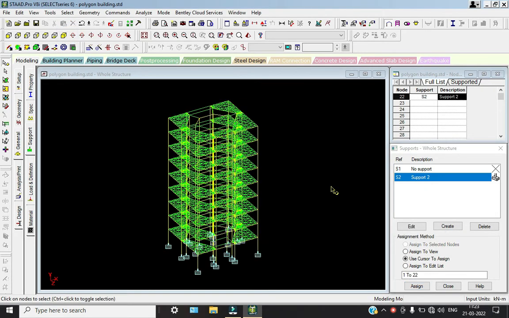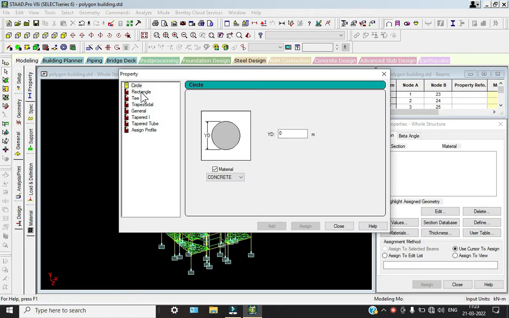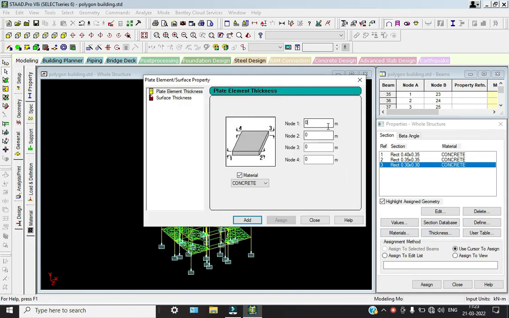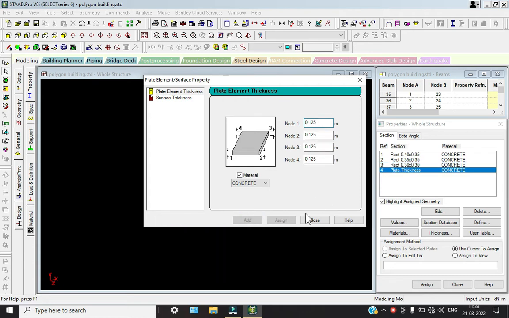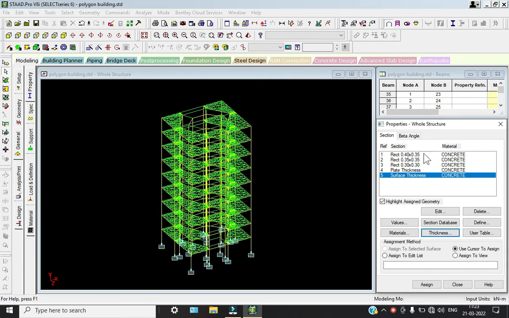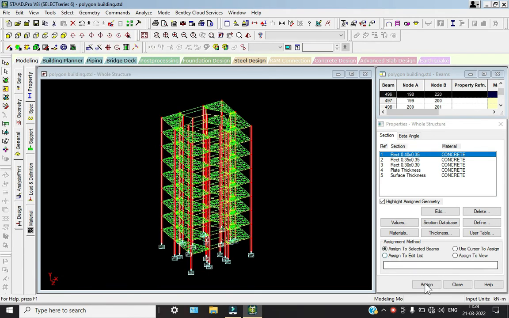Okay. So after that, go to property, go to define, to rectangle. So here I am going to take this as my 4 by 135. Add. So select the thickness, size for 125, add. Now select this one, auto select, mesh balance to right, assign and yes.